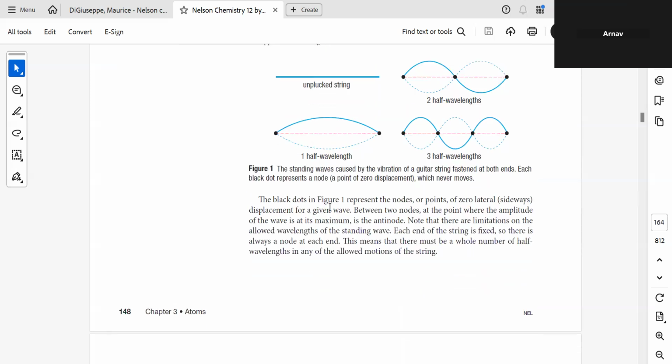Now the black dots in figure 1 represent the nodes, points of zero lateral displacement for a given wave. So here there is zero displacement, correct? This region is called a node. Between two nodes, the point where the amplitude of the wave is at its maximum is an antinode.